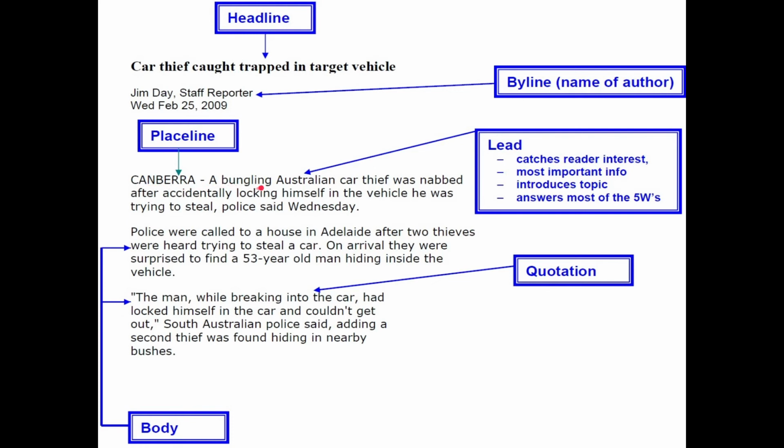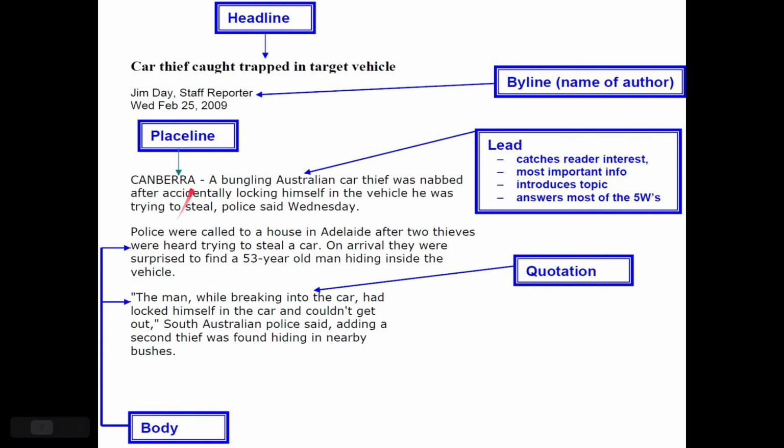Canberra. The bungling Australian car thief was nabbed after accidentally trapping himself in the vehicle he was trying to steal, police said Wednesday. So Canberra was the place line, and this all was the lead. It introduces the topic, answers most 5 WH questions and the most important info, and catches the reader's interest. Next, the police were called to a house in Andila where two thieves were heard trying to steal a car. On arrival, they were surprised to find a 53-year-old man hiding inside the vehicle.